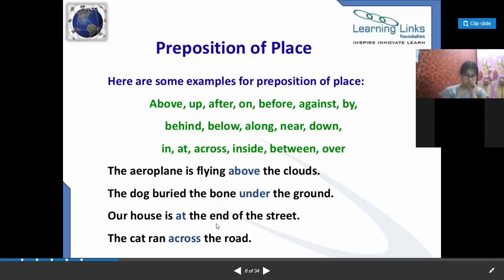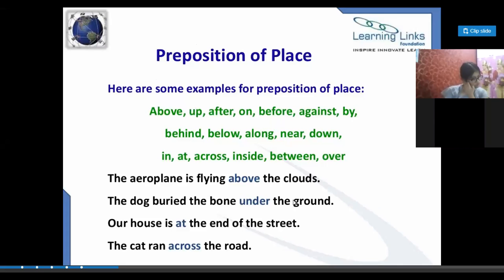Okay. Our house is at the end of the street. Where is our house? So we are getting the answer of where. So it is telling us the position. The cat ran across the road. Where the cat ran? The cat ran across the road. So it is telling us the position and we can put up the question with WH where.